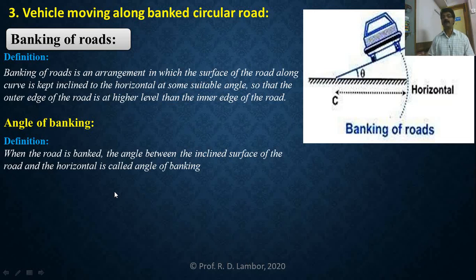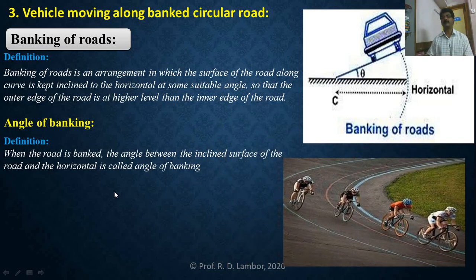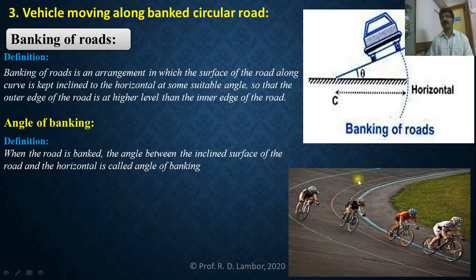So to clear the concept of banking of roads, we will see a few more pictures. See, here are the bicycle riders. They are taking a turn towards their left, and you can clearly see the road is not horizontal. This one is the inner edge of the road, and here is the outer edge.